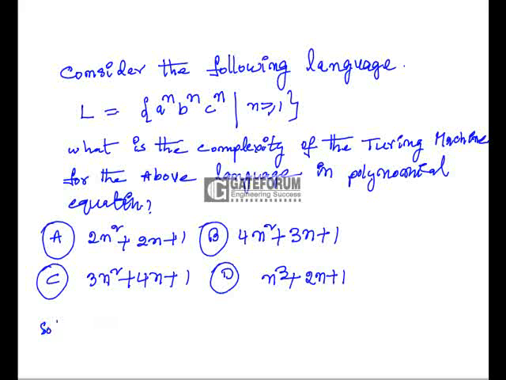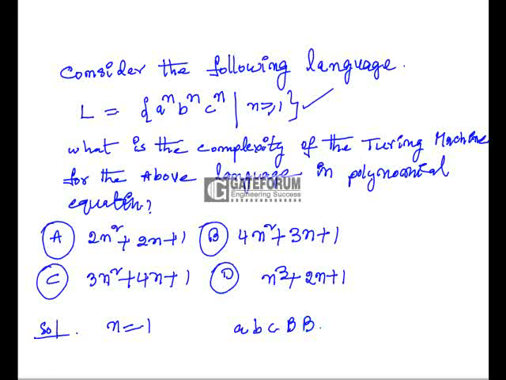Here the complexity of the Turing machine can be calculated based on the number of movements of the head for recognizing the inputs. We take certain samples for the number of movements. First of all, we have to know the logic of accepting this language by the Turing machine. So here, for n is equal to 1, we can have the string A, B, C followed by blank spaces.